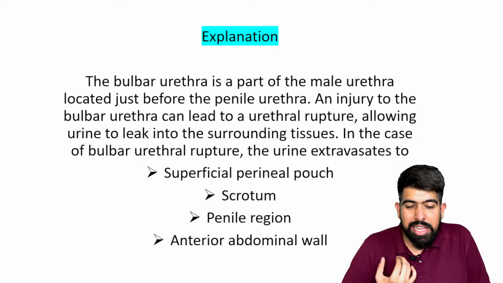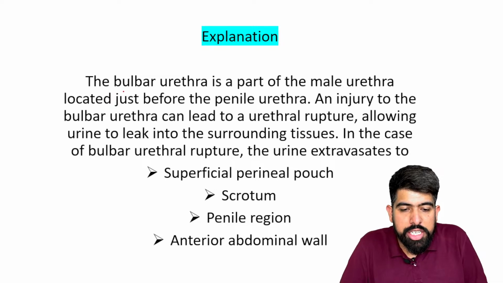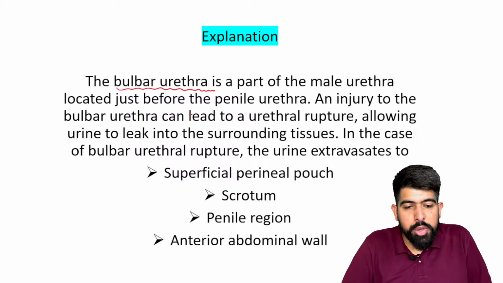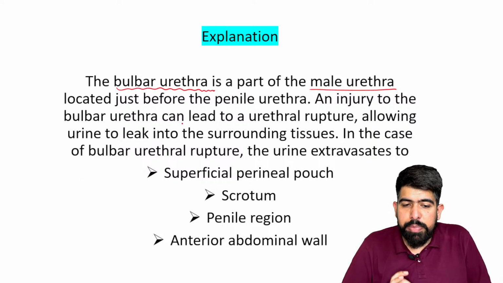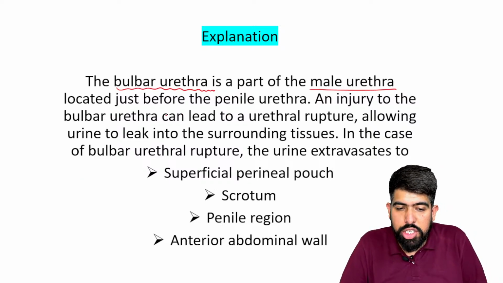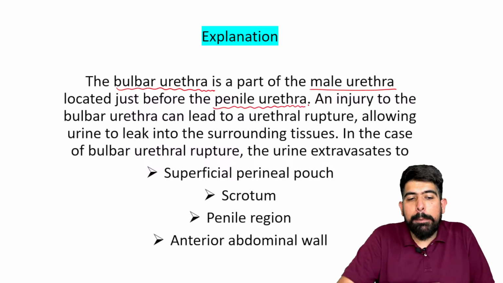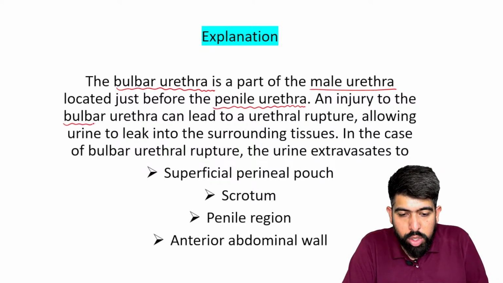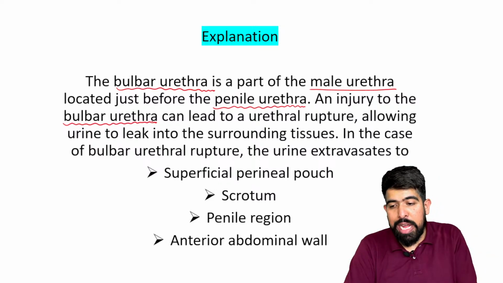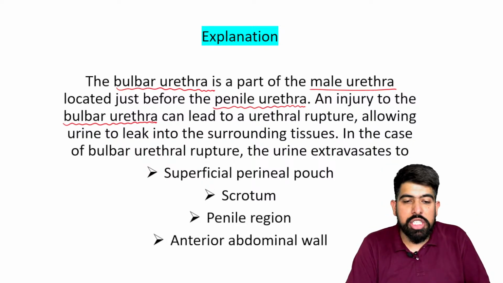Please understand this particular topic, the injury of the bulbar urethra. You already know anatomically that the bulbar urethra is a part of the male urethra. What is the location of the bulbar urethra? It is located just before the penile urethra. If there is an injury to this bulbar urethra, what question can they ask you? This time they gave the anterior abdominal wall, but next time they can change the options also. So please try to understand this topic particularly.